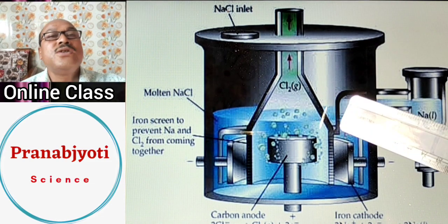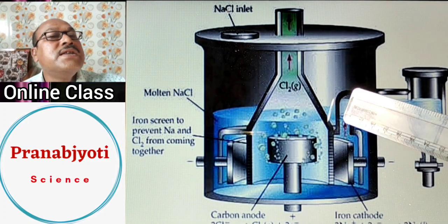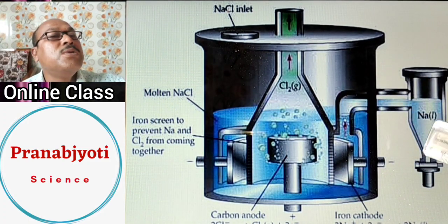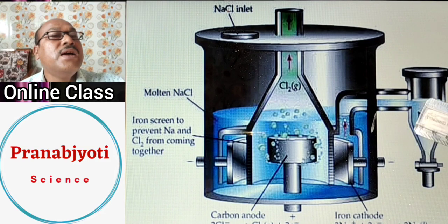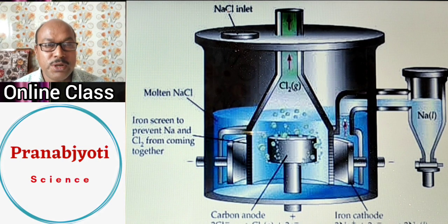The molten sodium metal remains inside the container and comes out to this part, from where you can get the sodium metal separated. This is how sodium can be extracted from sodium chloride.